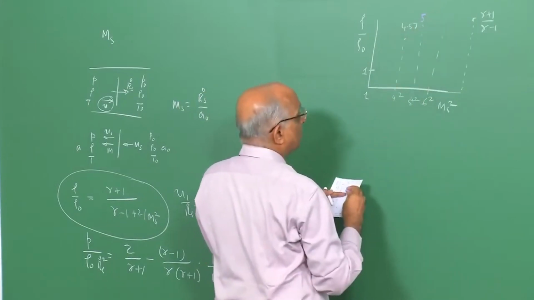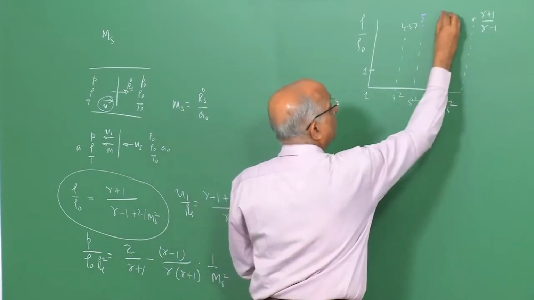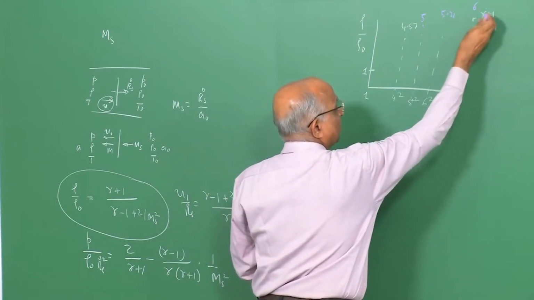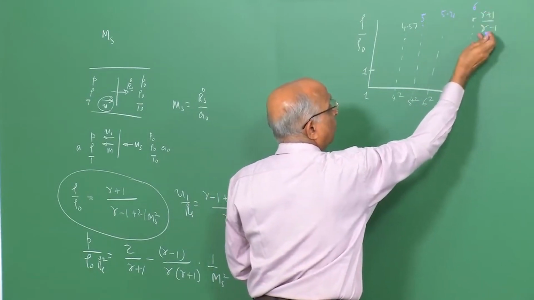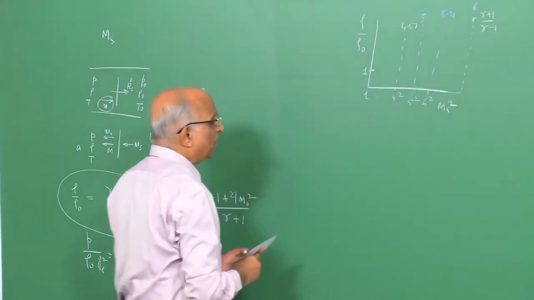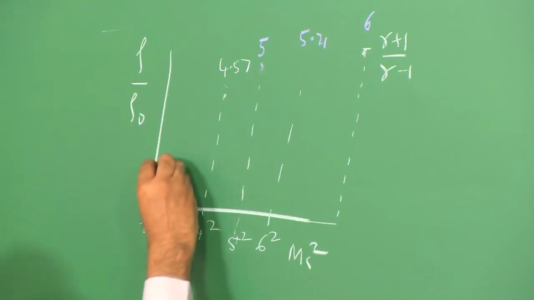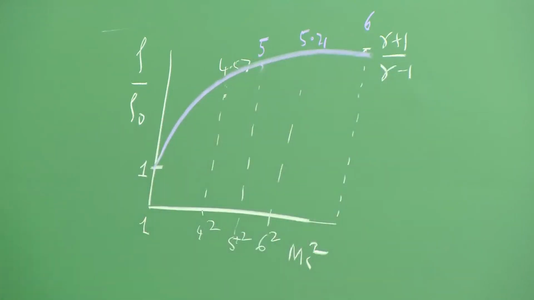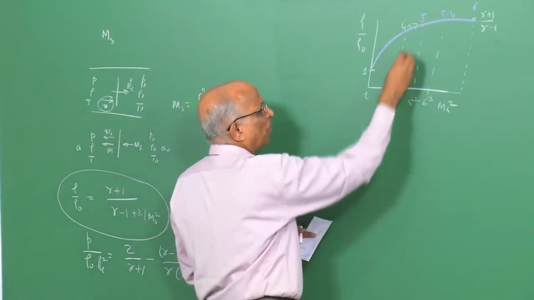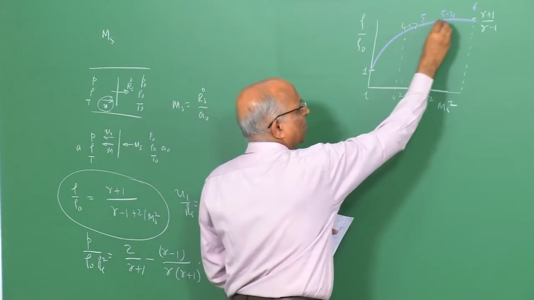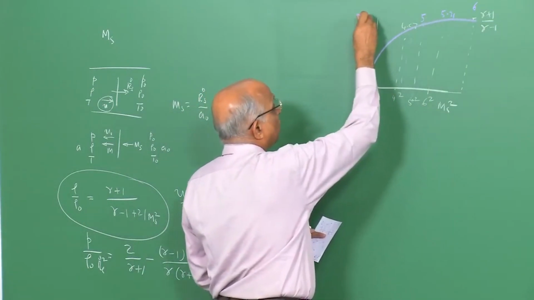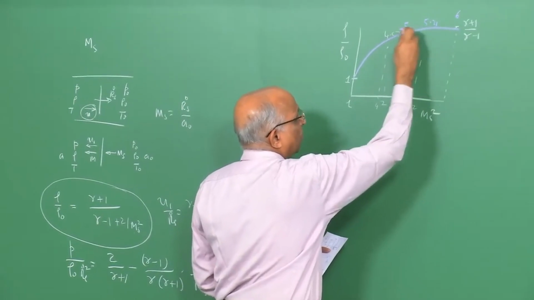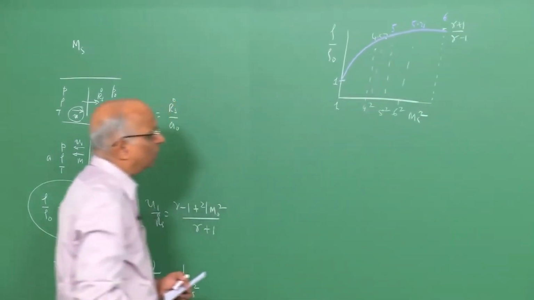The value at 6 works out to be 5.27, and this value, as we saw yesterday, was 6, that is 2.4 divided by 0.4, which is 6. And therefore, if I were to plot the variation, what is it I get? The variation is something like this. That means beyond a value around 4, 4.5 or so, the value does not really change very significantly. The value of rho by rho naught is nearly a constant value after this particular value.